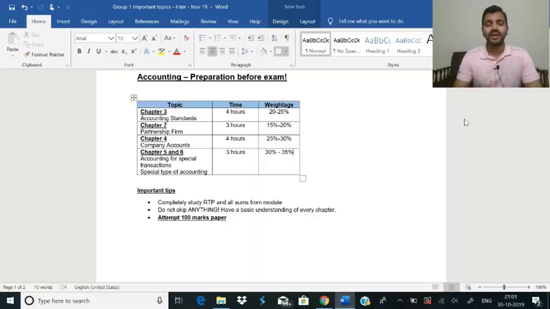Do not unnecessarily hype the difficulty of your CA exams. Yes, it is going to be tricky, it is going to be challenging, but do not get demotivated because of that challenge. Motivate yourself continuously. You will do well. If you tell yourself every day that I'm going to do well, there is nothing that is going to stop you.